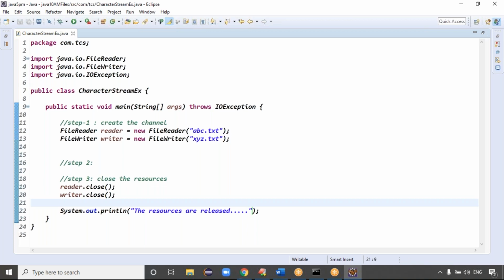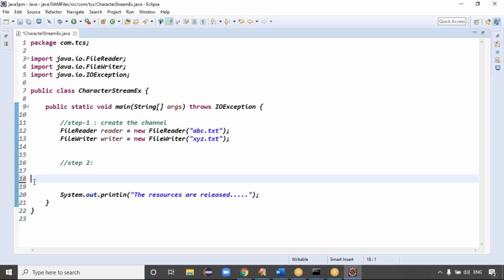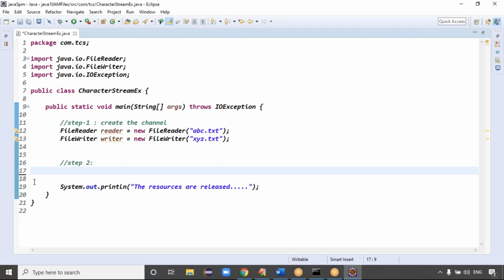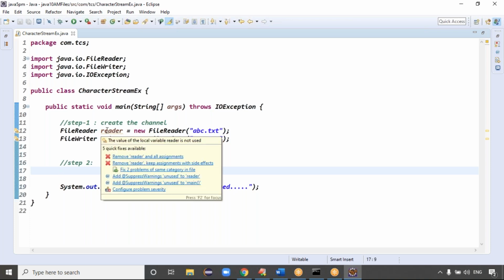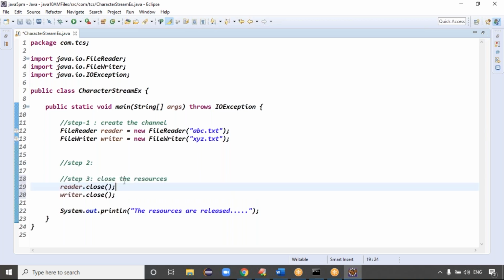Good. Creating the channel, sir, is completed. Ratan, here's a small question: if we don't close the resources, will they be released after the execution is completed? Yes, but we don't know where it is closed, right? Here only 4 or 5 lines of code are there, so it's working fine. But in a real-time project you have multiple lines of code, so you have to release the resources. Otherwise, you get some issues, and it will affect the performance also, right? That's why it is definitely better to release them.